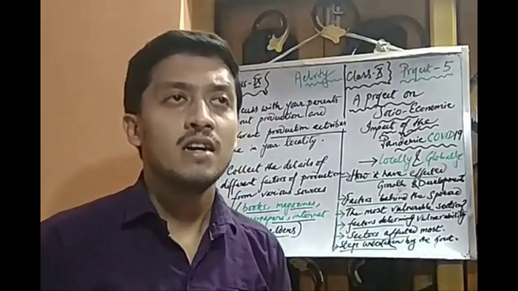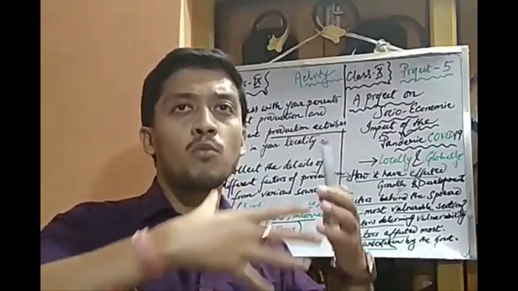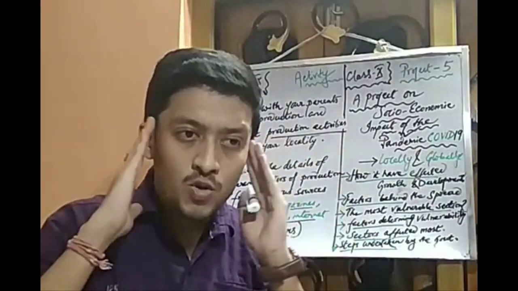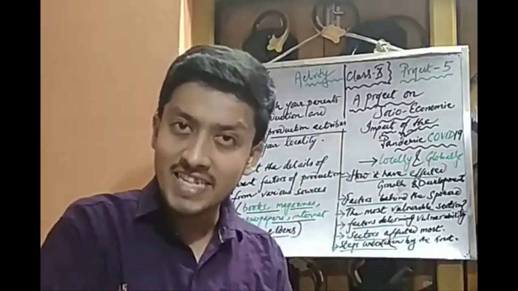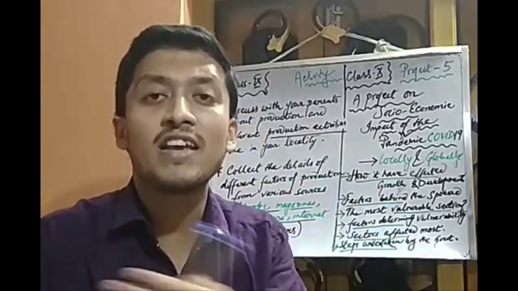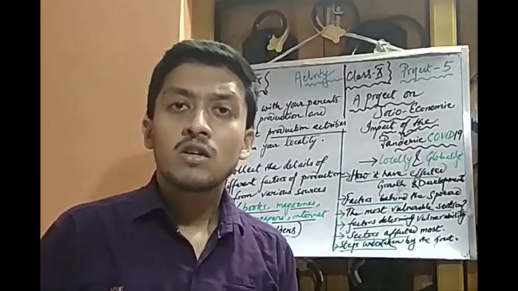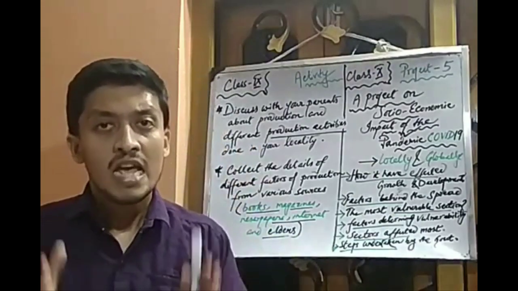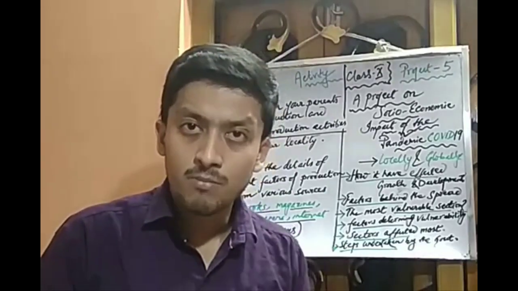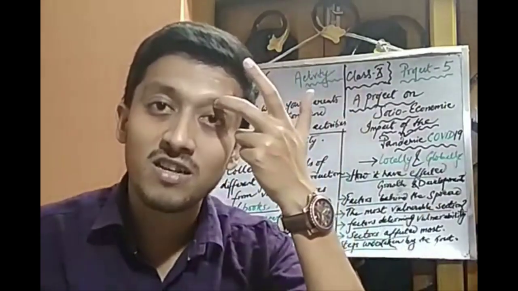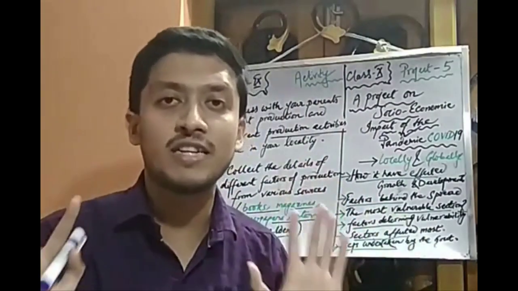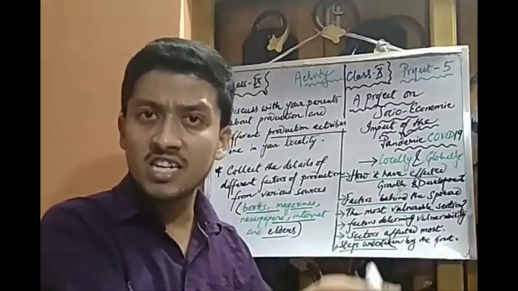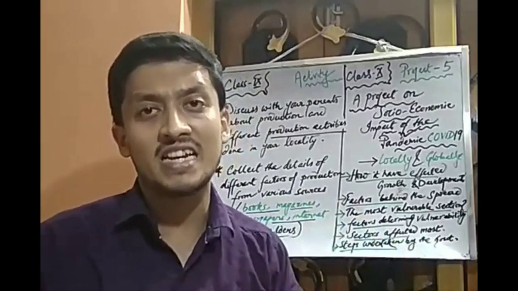So basically, what you need to write and do. I guess you all know that COVID-19, which came from Wuhan in China, has now spread throughout the entire world. You just need to understand how society and the economy are being impacted. Now, economy is that particular area where economic activities take place, for example production and consumption. So you consider any area where production and consumption takes place as an economy. India is an economy, America is an economy, China is an economy. Every country is basically an economy.